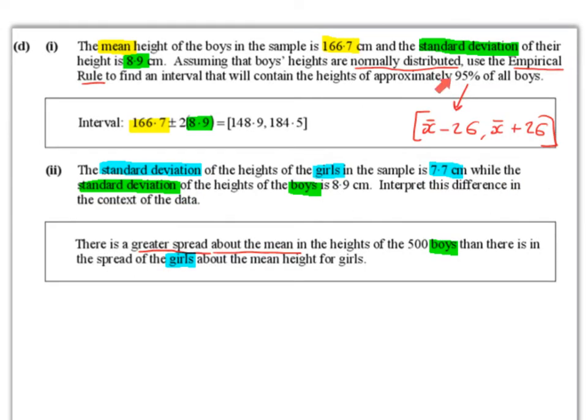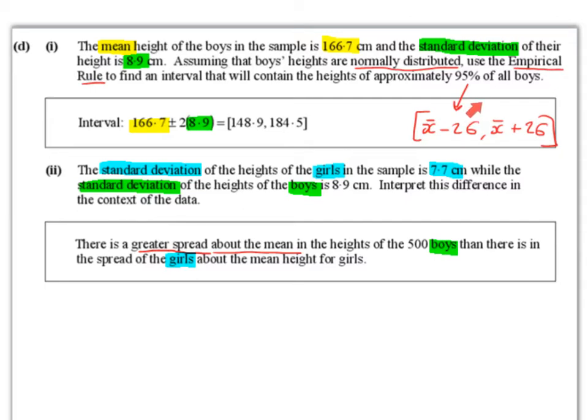Okay, so we're going to use this little formula to help us here. So x bar, so it's x with a little bar on top, is the symbol that represents the mean. And we know that the mean height of the boys is 166.7 centimeters. So we take the mean height and we subtract 2 times the standard deviation. So this little symbol here, it might look like a 6, but it's not actually a 6.